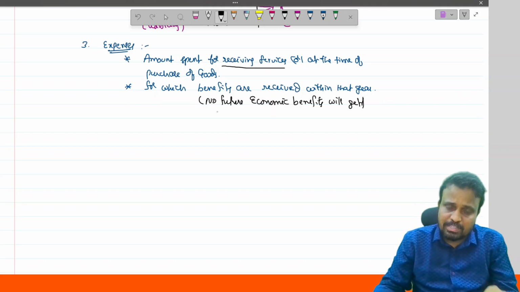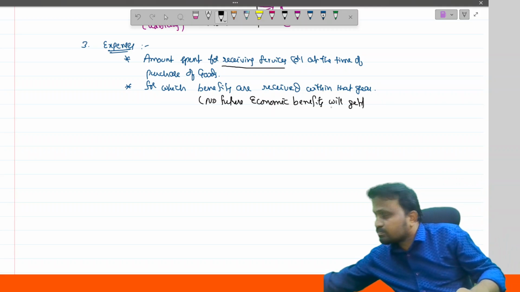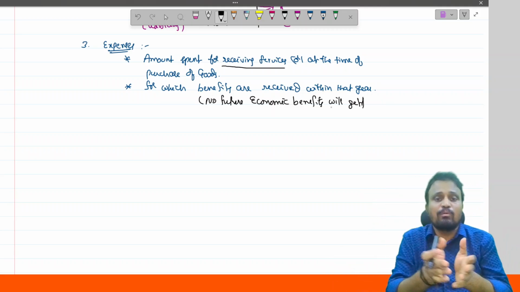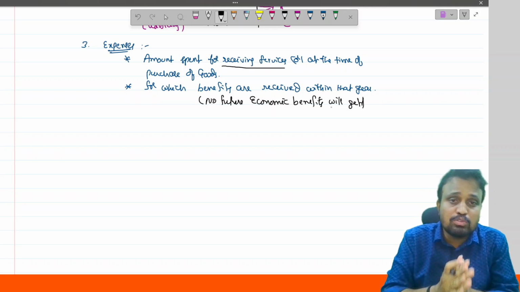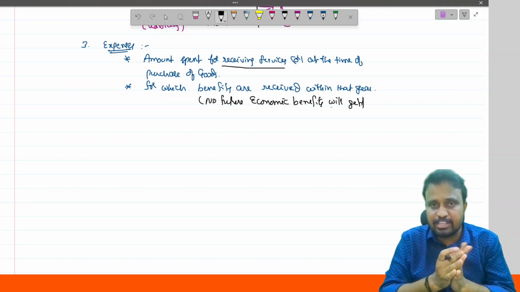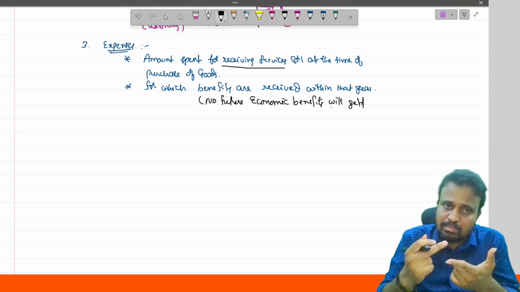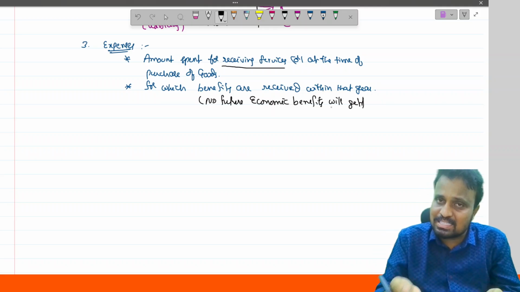These expenses provide benefits within 1 year, within that year only, and no future economic benefits will be received. As said, if any economic benefits will be provided in future, those are treated as an asset.